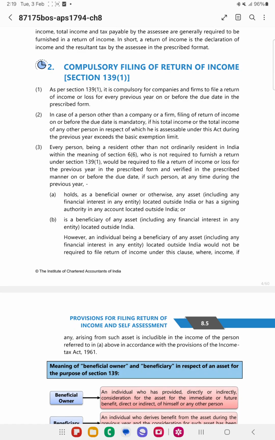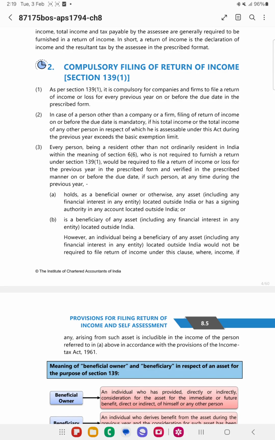The companies and the firm, irrespective of their income, need to compulsorily file the return of income. Or it might be a loss, they need to file the return of income. In case of a person other than company or firm, it can be individual, HUF, AOP, BOI, if their income exceeds the basic exemption limit, then in such cases they need to file the return of income.